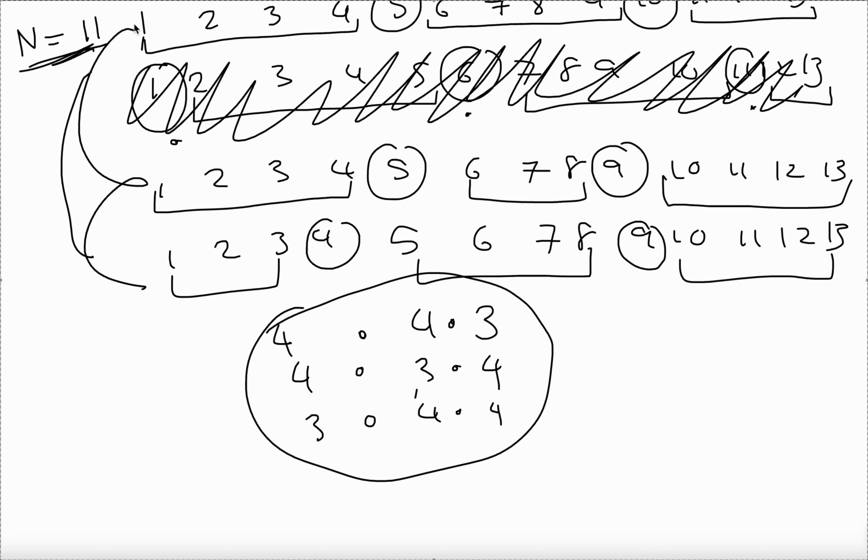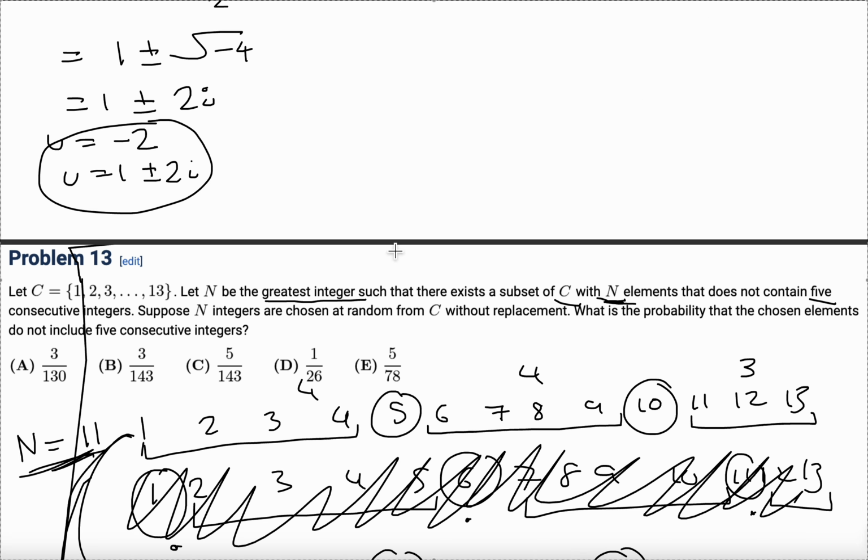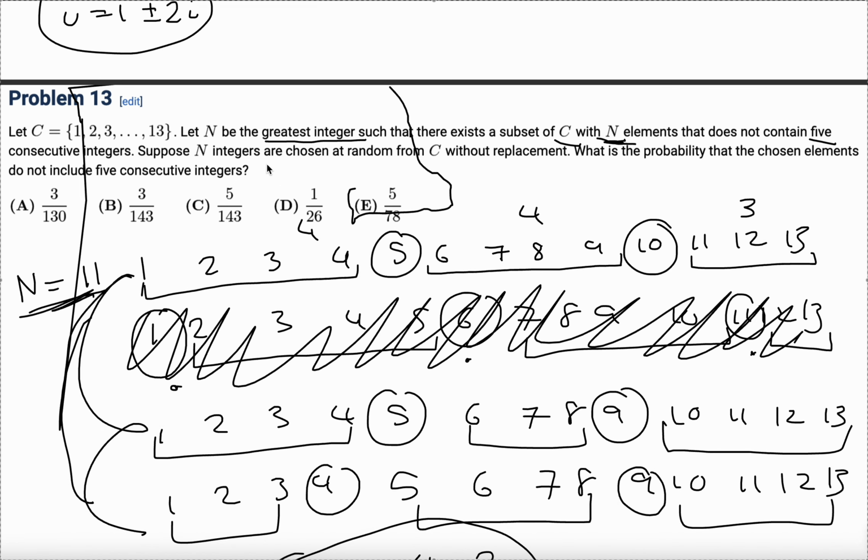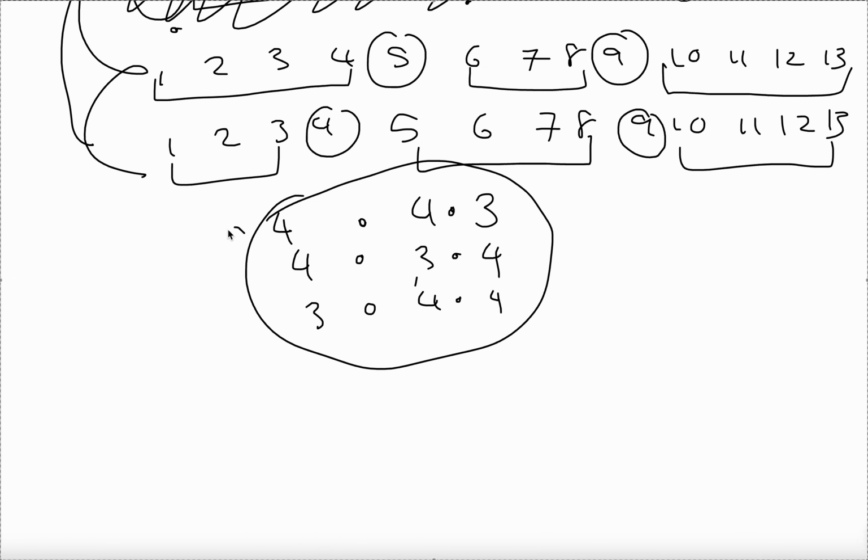So we know that n is 11, but we also know that there's only 3 such subsets that do not contain 5 consecutive integers, because of this logic. So we know the numerator is 3.